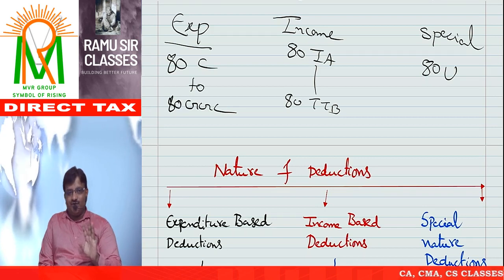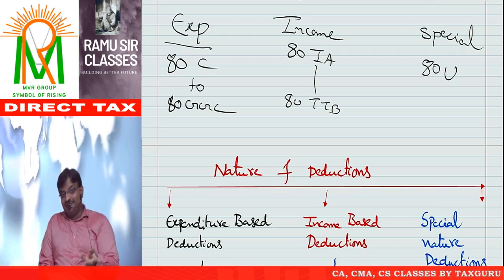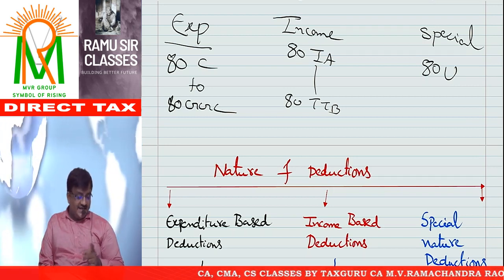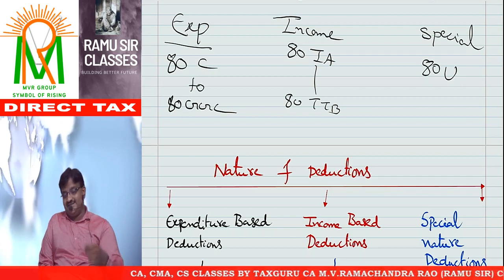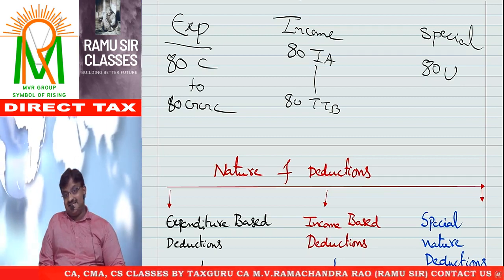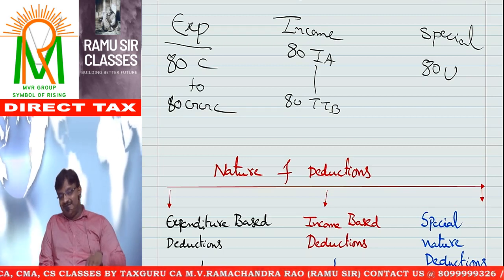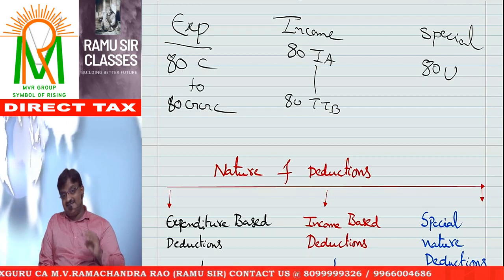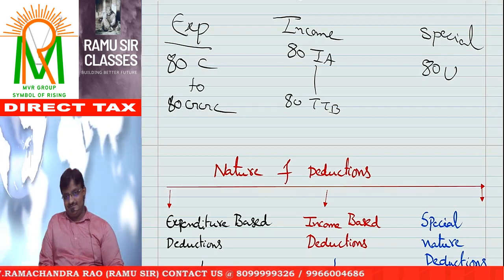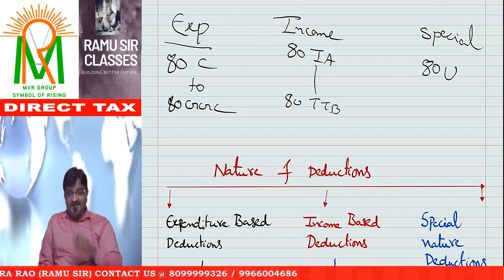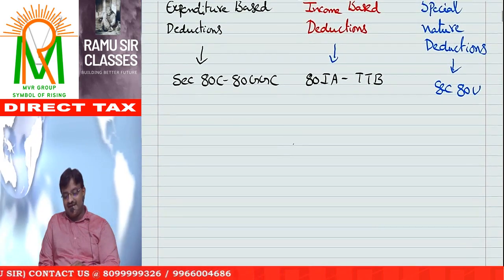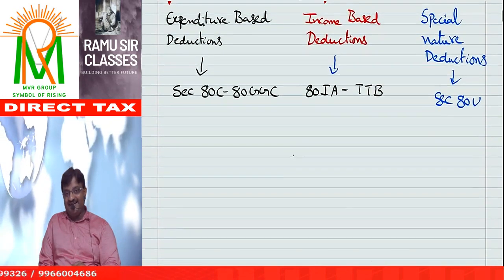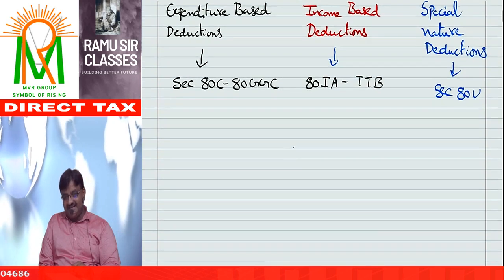Three categories. I am not telling three sections, I am telling three categories, three sets of sections. An assessee can claim deductions if you spend the money. An assessee can claim the deduction if you earn the money. An assessee can claim the deduction if he has any disability. First, expenditure based deductions: 80C to 80GGC, whereas income based 80IA to 80TTB, and special nature deduction 80U.